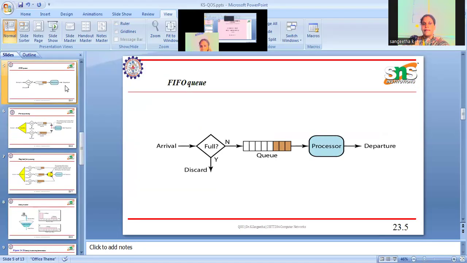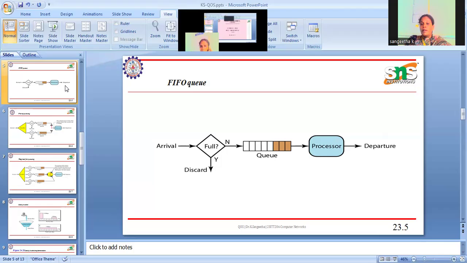The first one is FIFO queuing. What is it actually? It is a kind of scheduling. It maintains a buffer. Based on the capacity of the buffer, if a large number of packets are waiting in the queue, the router will serve them in a first come, first served manner. So the first inserted packet will be served first, right? If the buffer capacity is full and a new incoming packet arrives, first it checks whether the queue is full or not.